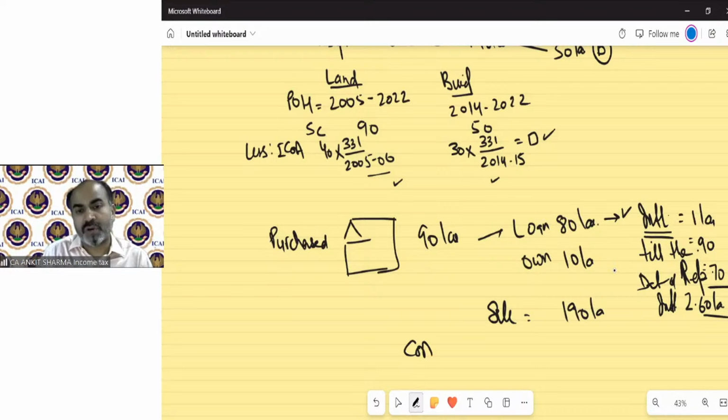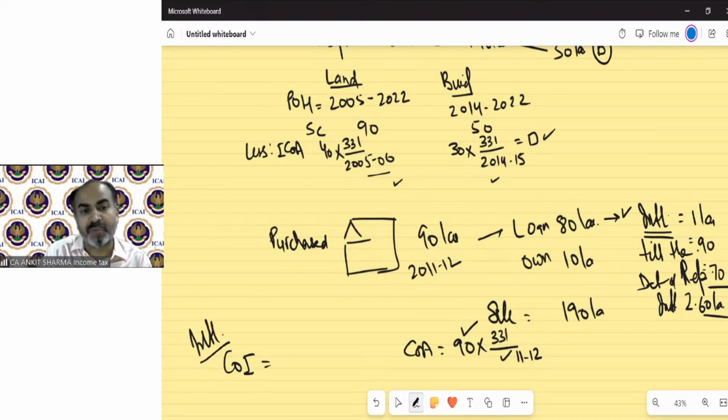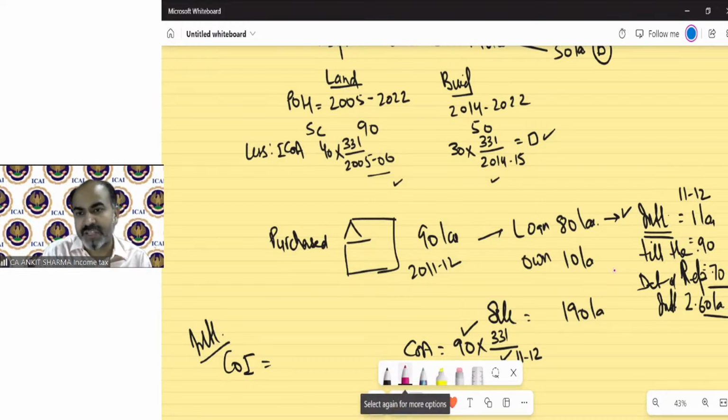Then for the purpose of cost of acquisition, we take the cost 90 and apply the index concept. But for the purpose of interest, for example, this has been purchased in 2011-12. So we'll use the 11-12 index over here for the purpose of cost, but whatever interest you are paying will be treated as your cost of improvement. Suppose this interest has been paid in previous year 11-12. This 90,000 has been paid in the year 12-13.